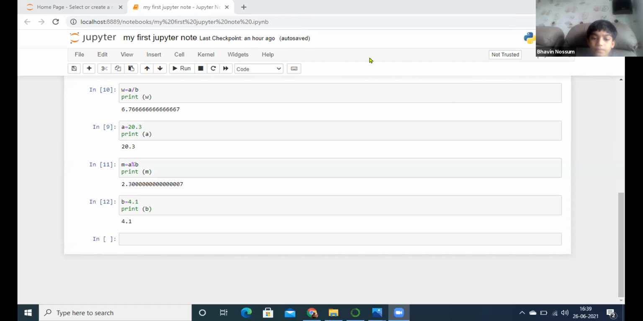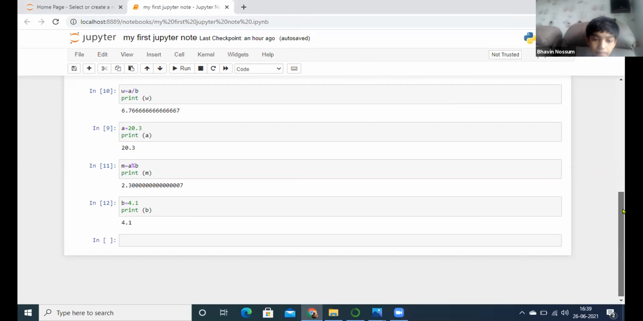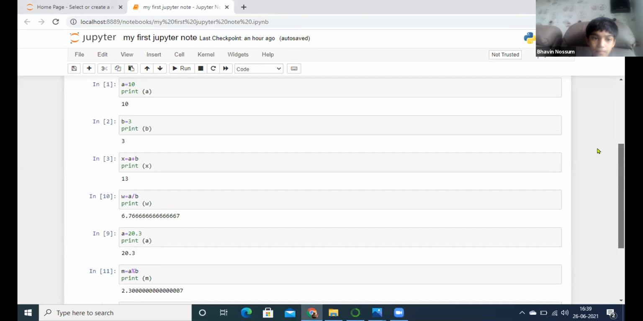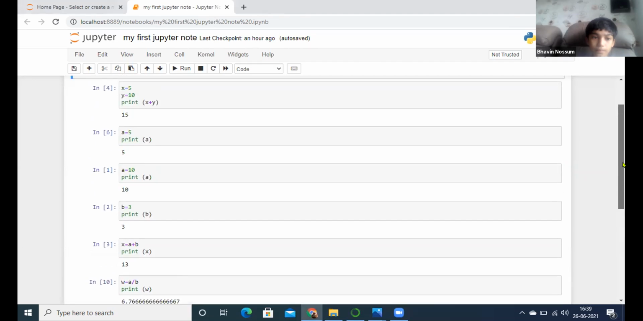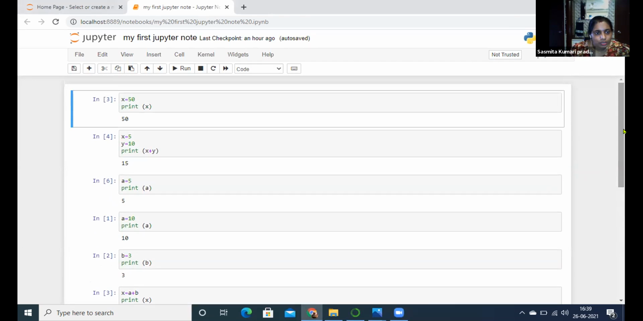Hello, ma'am. Yes, print A. What is this? Scroll up, scroll up. X is equal to 5, y is equal to 10. Print A is equal to 5. What is this? A is equal to 5 again. Only A you printed. B, what?